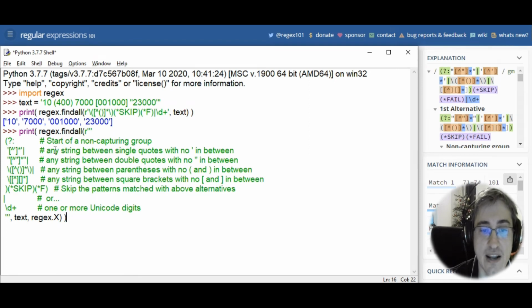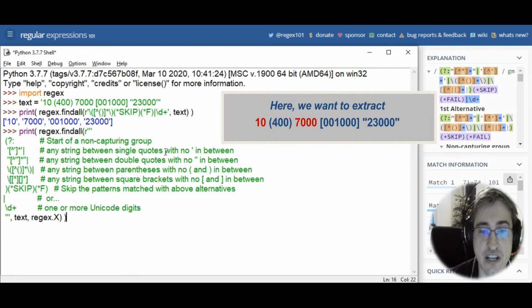So we skip any strings between single quotes with no single quotes in between, any string between double quotes with no double quotes in between, any string between parentheses with no parentheses in between, and any string between square brackets with no other square brackets in between. And we get just the two numbers, 10 and 7000.